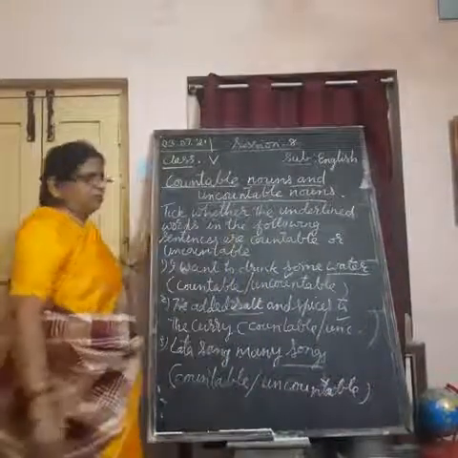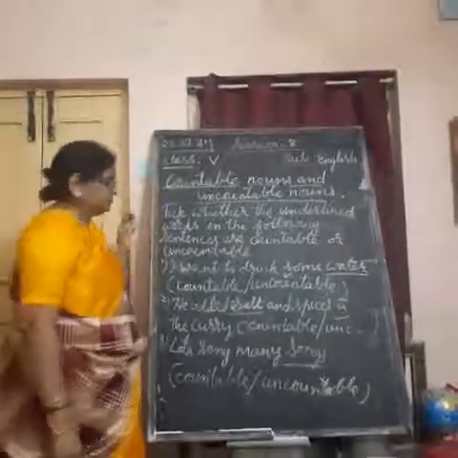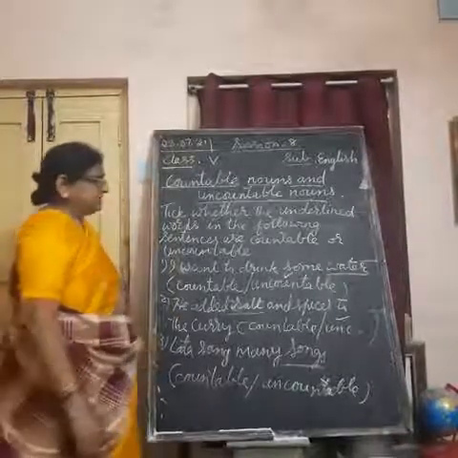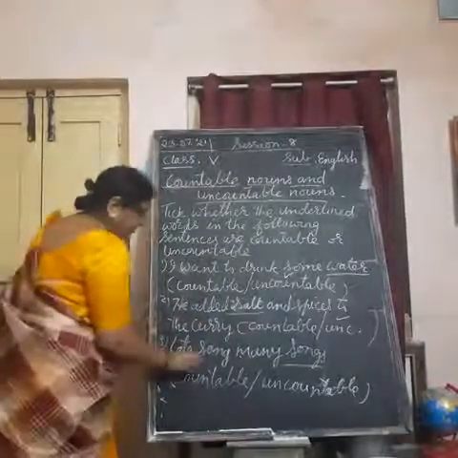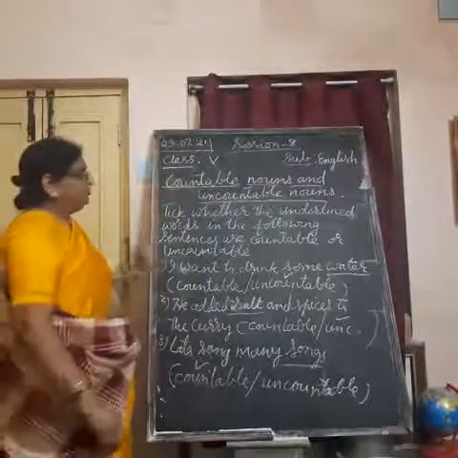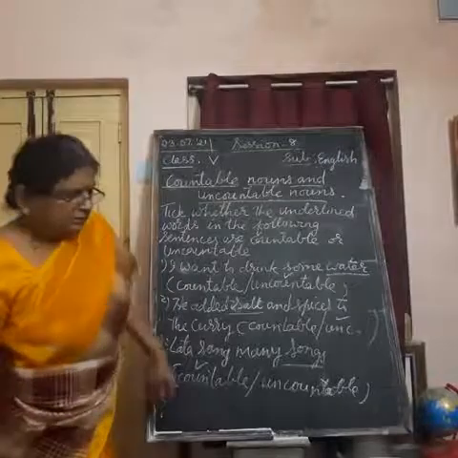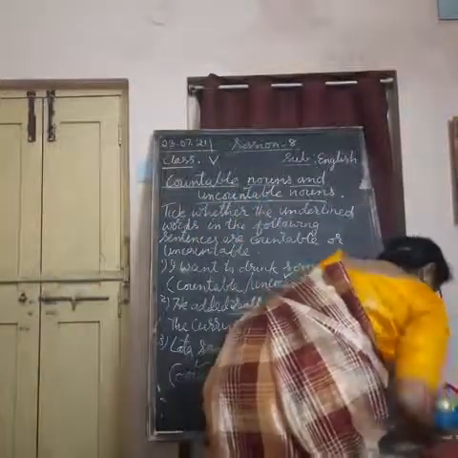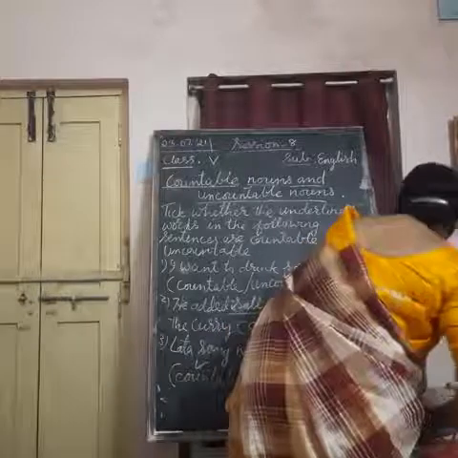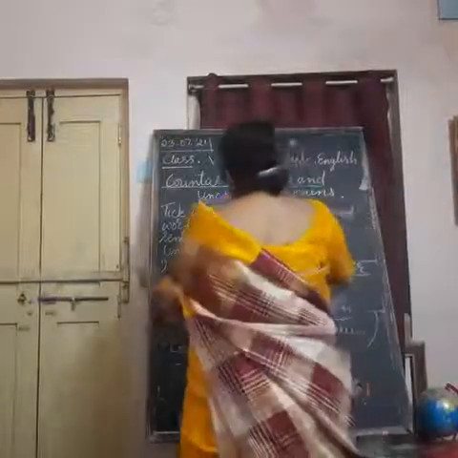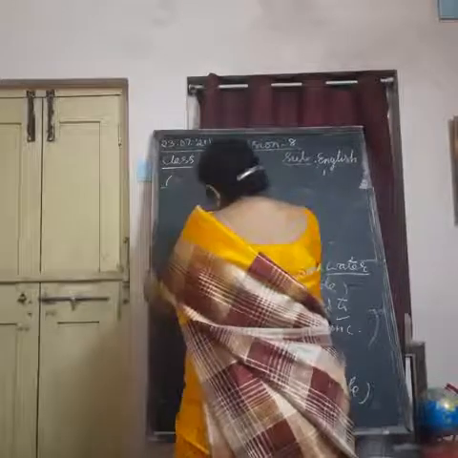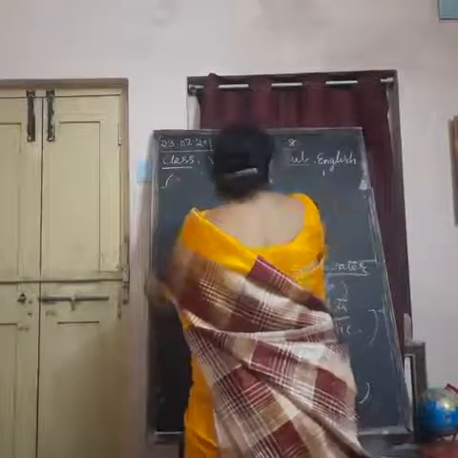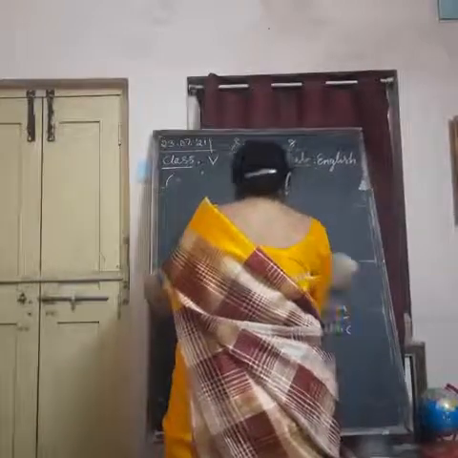Songs you can count, no? 3 songs, 4 songs, 5 songs. So this is Lata sang many songs. Songs is a countable noun. In this way, you have to show whether the underlined words are countable nouns or uncountable nouns. So, I will give you a few more sentences on the blackboard so that you know clearly.